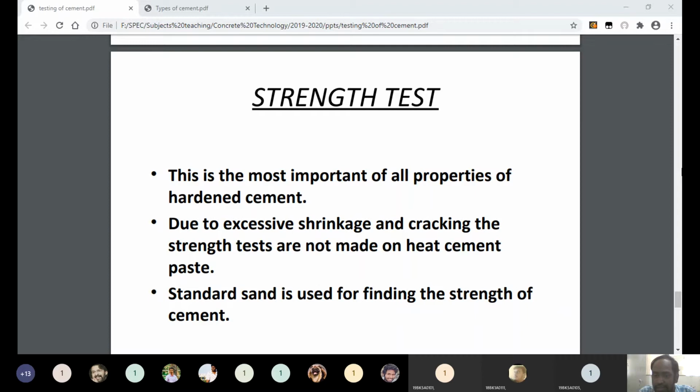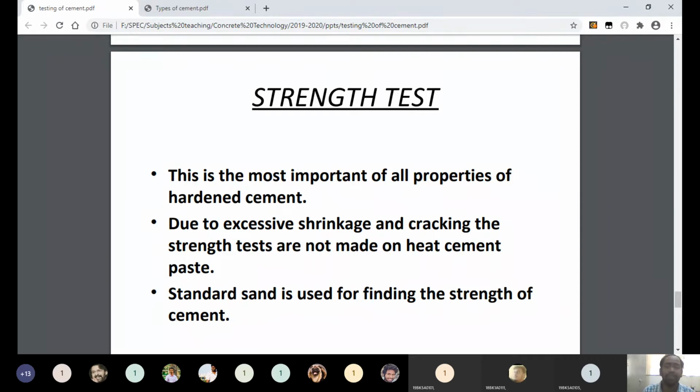Okay, now so till now we have discussed how to measure the consistency of cement, how to measure the setting time of cement, and the fineness of cement. And also we have discussed how to measure the soundness of cement. And now we are going to discuss how to measure the strength of cement. We can measure the strength of cement in terms of compressive strength.